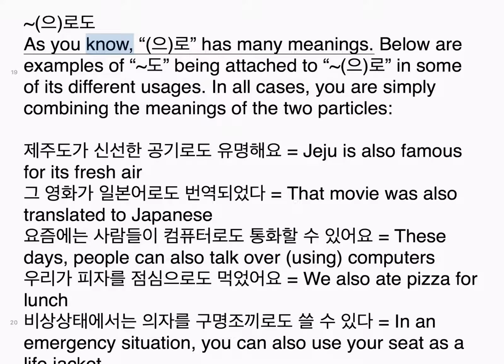으로도. As you know, 으로 has many meanings. Below are examples of 도 being attached to 으로. In some of its different usages, in all cases, you are simply combining the meanings of the two particles. 제주도가 신선한 공기로도 유명해요. Jeju is also famous for its fresh air. 그 영화가 일본어로도 번역되었다. That movie was also translated to Japanese.